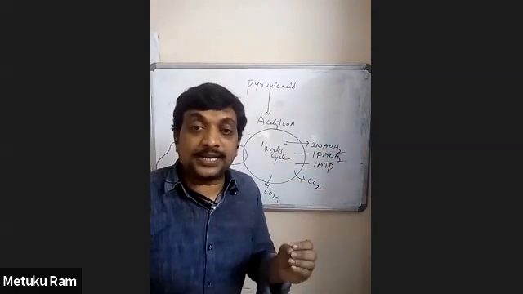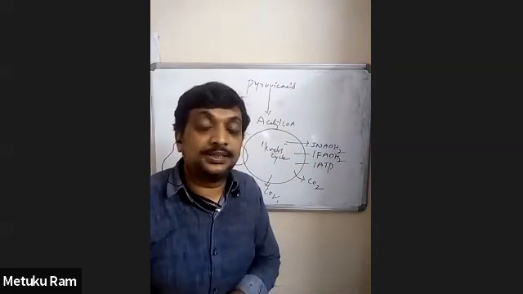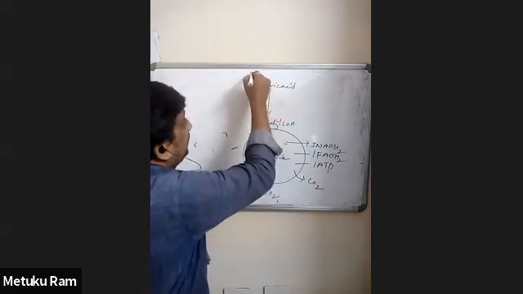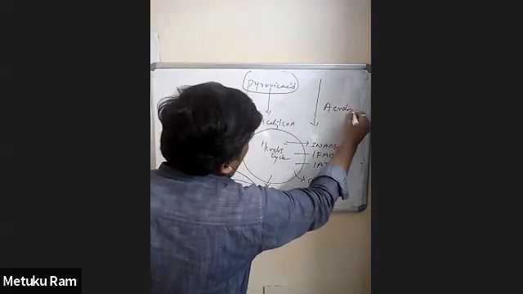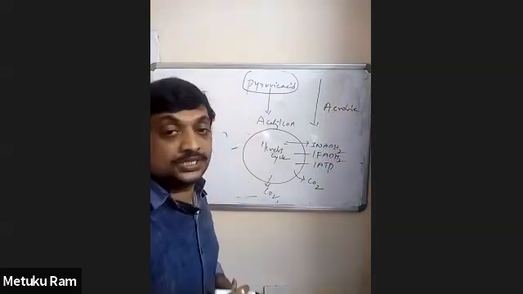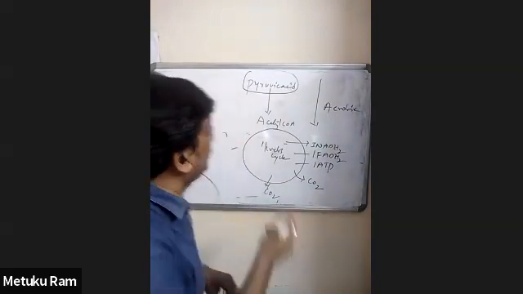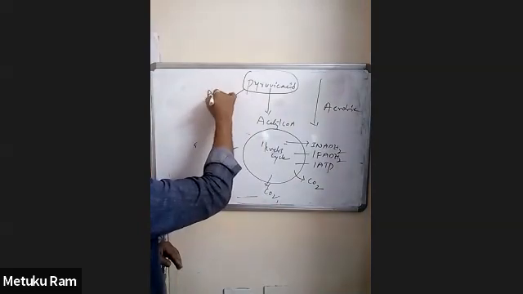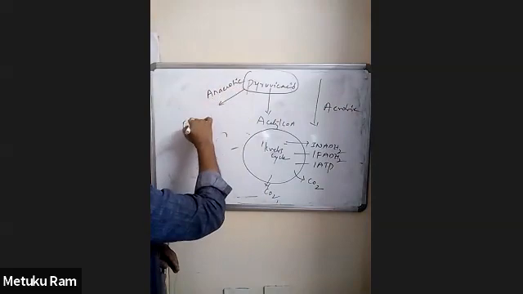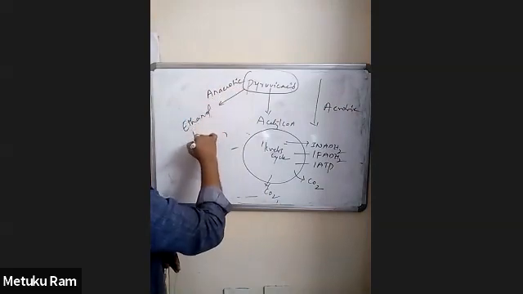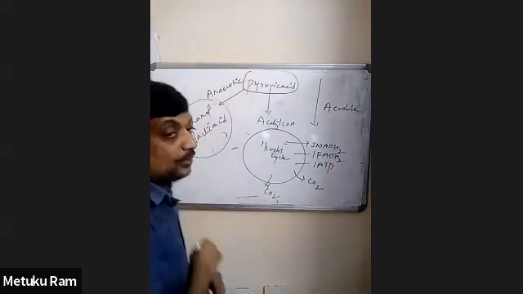But the same pyruvic acid under anaerobic condition. The previous one is the aerobic condition, meaning in the presence of oxygen. But under anaerobic condition, the end product of the same pyruvic acid may be ethanol, or it may be lactic acid, or other compounds may form.